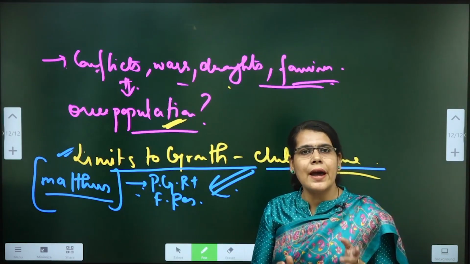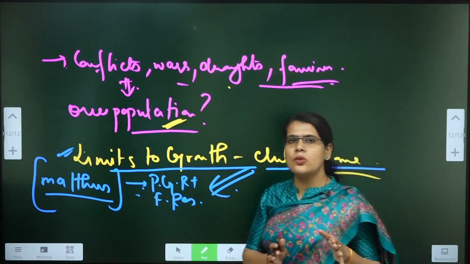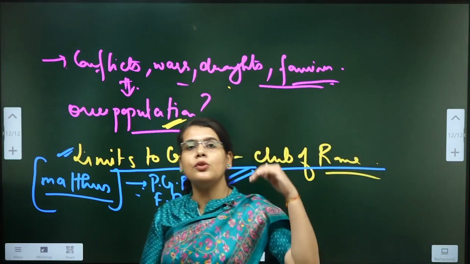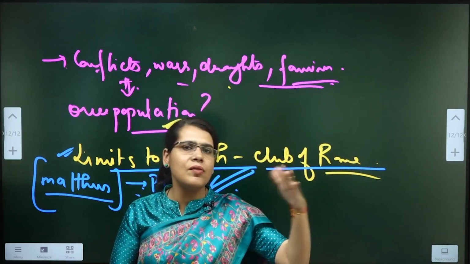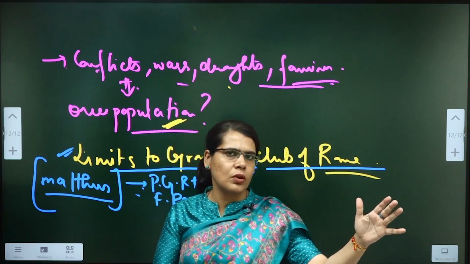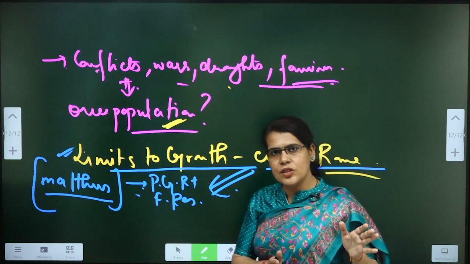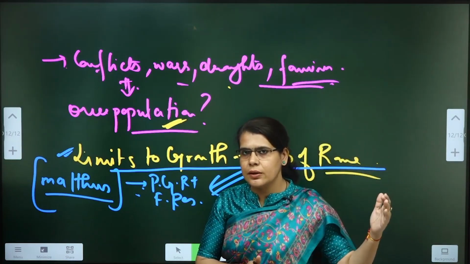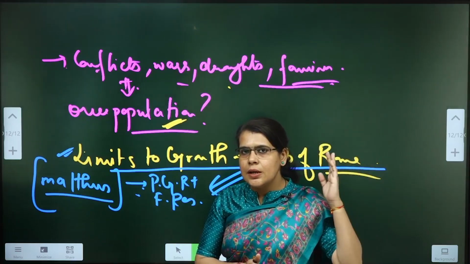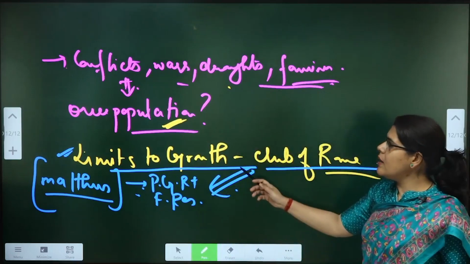So humans are having limited resources in wake of, let's say, the fossil fuels or not? Yes. Is the pollution increasing? Yes. So are we having certain limits to growth, or can we grow unlimitedly? That is the idea proposed by limits to growth, which we will take up in the later discussions. But for now, just please make a point in your notes, that this idea around limits to growth